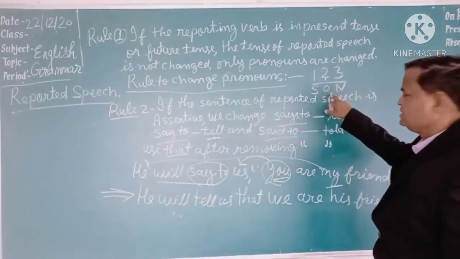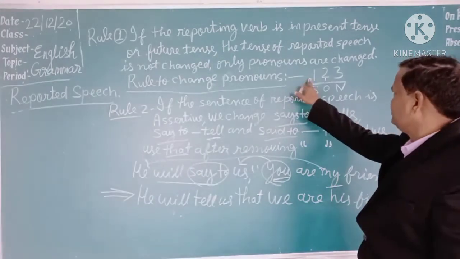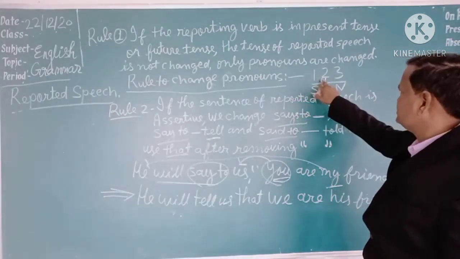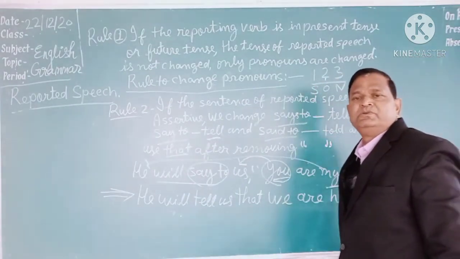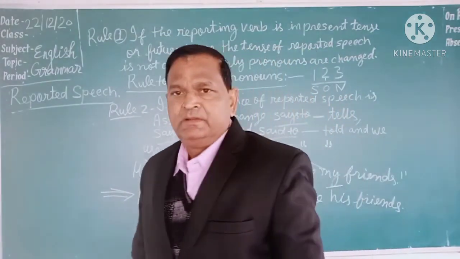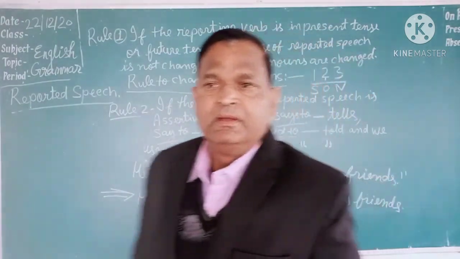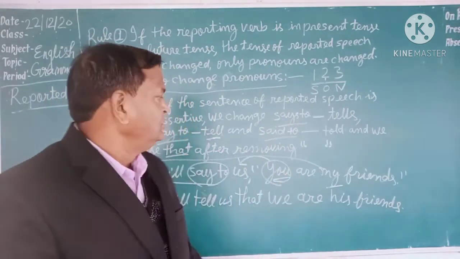The first person pronoun of reported speech is changed according to the subject of reporting verb. The second person pronoun is changed according to the object of reporting verb. And if a third person pronoun comes, there will be no change in it. If the sentence of reported speech is assertive, positive or negative, no change will be made in the tense of reported speech. Only pronouns will be changed according to 1, 2, 3 upon S.